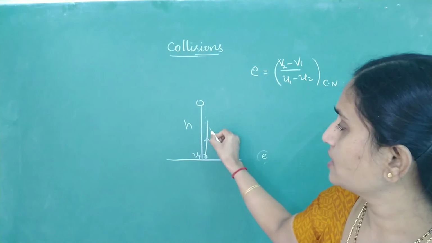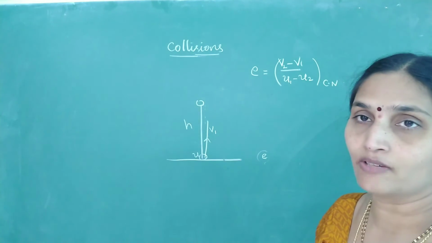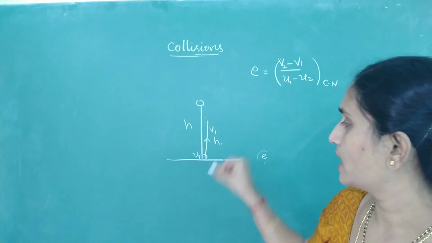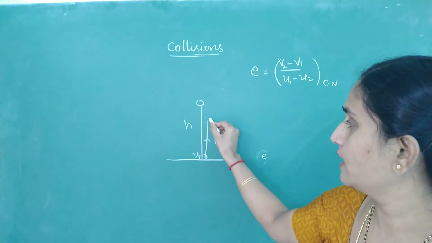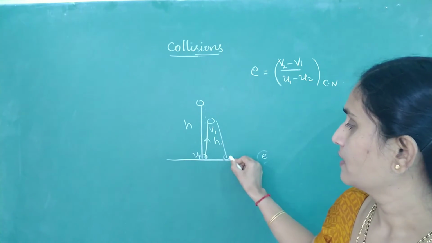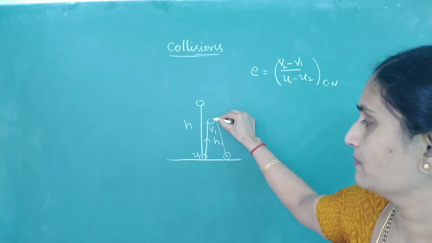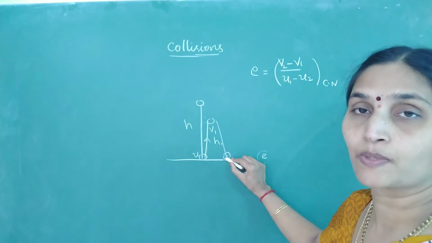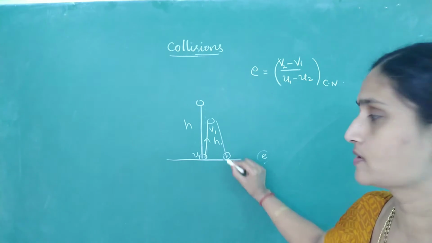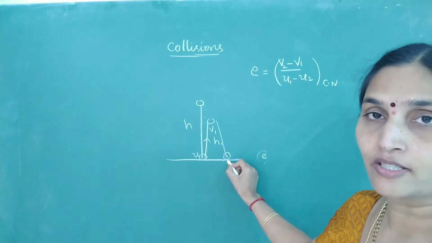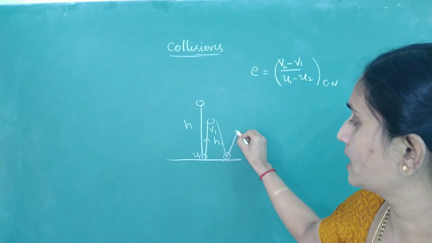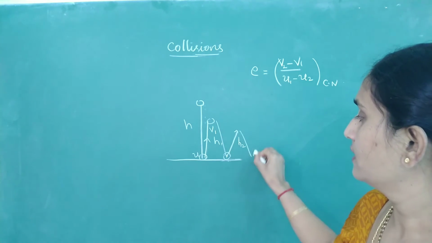After the first collision I call the velocity v1, and it rises to a height h1. Again it will come and collide with a speed v1. Whatever speed it rises with, it comes back and hits the ground with the same speed in the absence of frictional force. Now here it loses some energy again and rises to a height h2. This continues.